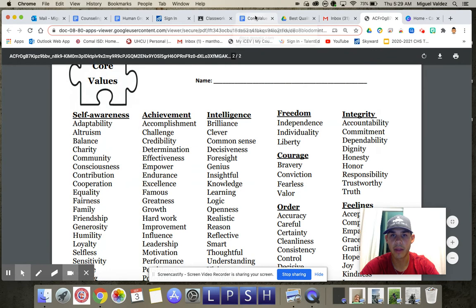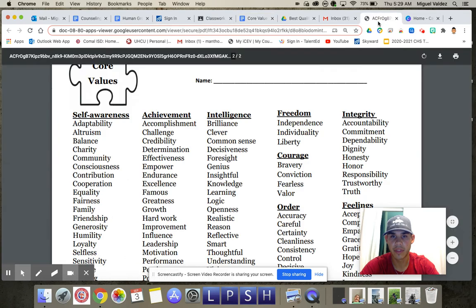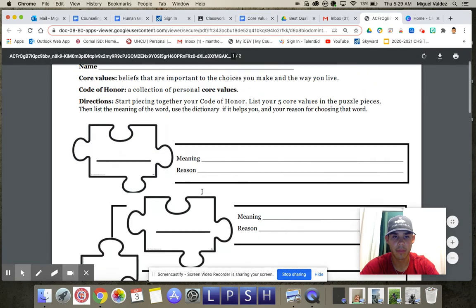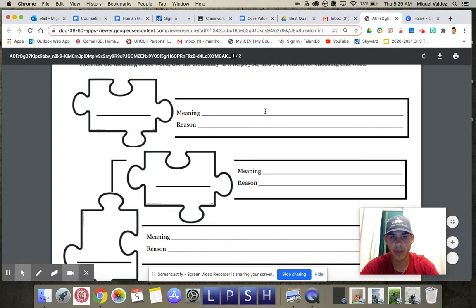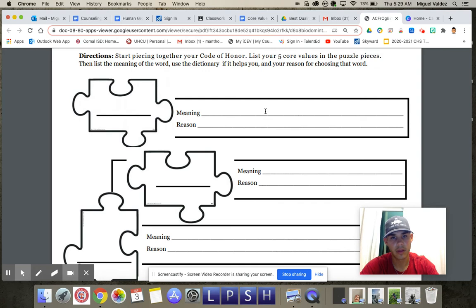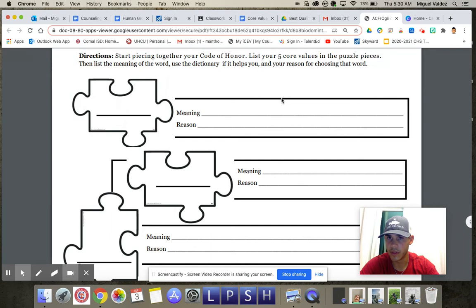It's completely up to you, but this is where you'll get it from. And then you'll go back to this document, and it's just like those puzzle pieces from this document. So you'll go back up. You'll have a core value here, core value here, core value here, and so on. You'll write the meaning or the definition. Okay, you can look it up, or you can create your own definition, okay? But I want it to be very specific. Also, if a word has more than one definition, I want you to choose the definition that best represents your value, okay? And then your reason. I want you to define why that core value is important to you, okay?